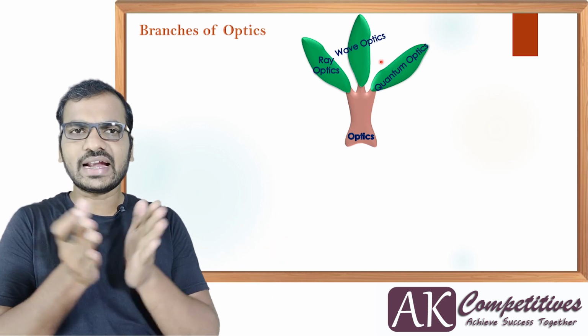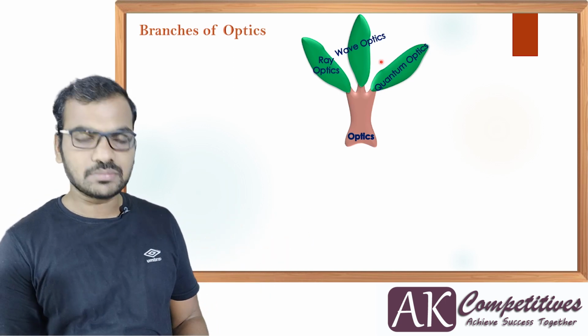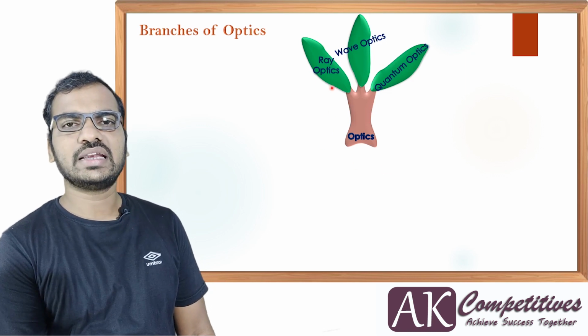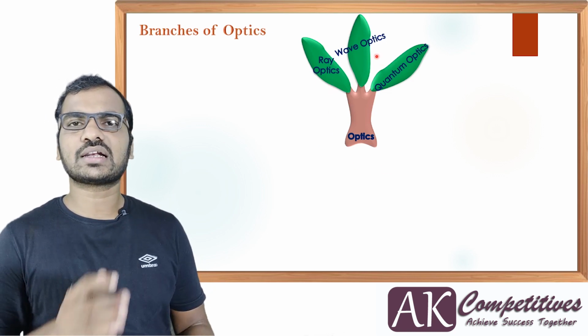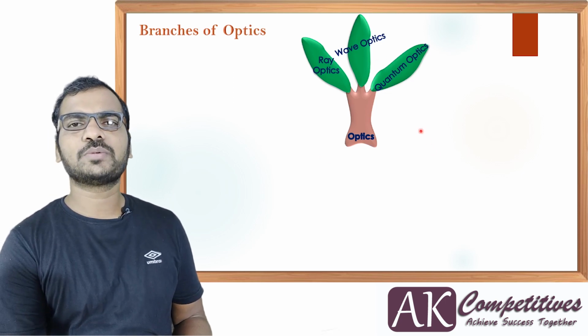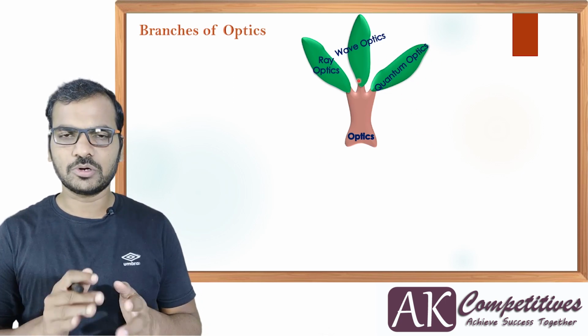These are the three categories. Sometimes ray optics and wave optics together we call classical optics, and quantum optics alone we call modern optics. Are you able to understand?